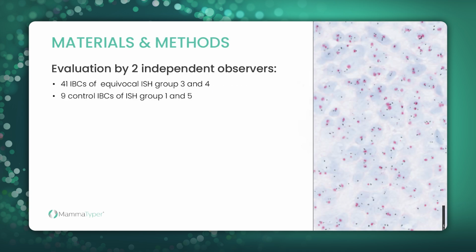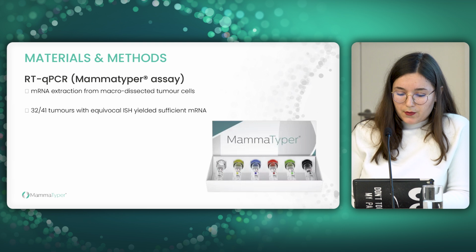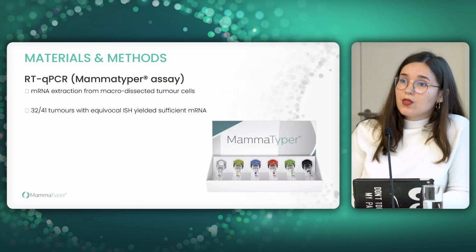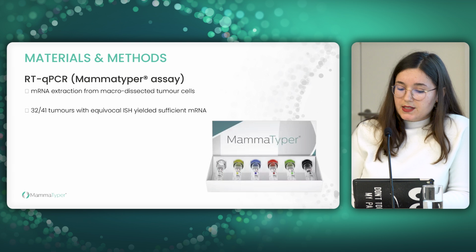In the first part, 2 independent observers were invited to evaluate 41 invasive breast cancers labeled as equivocal ISH group 3 and 4 by the initial report. Unfortunately, we didn't have group 2, and 9 cases labeled as ISH group 1 and 5 were added as control cases. In the second part, 32 lesions from the 41 tumors were usable for RNA extraction, because we need enough tissue to carry out this analysis. And the quantitative reverse transcription PCR was performed from microdissected tumor cells.